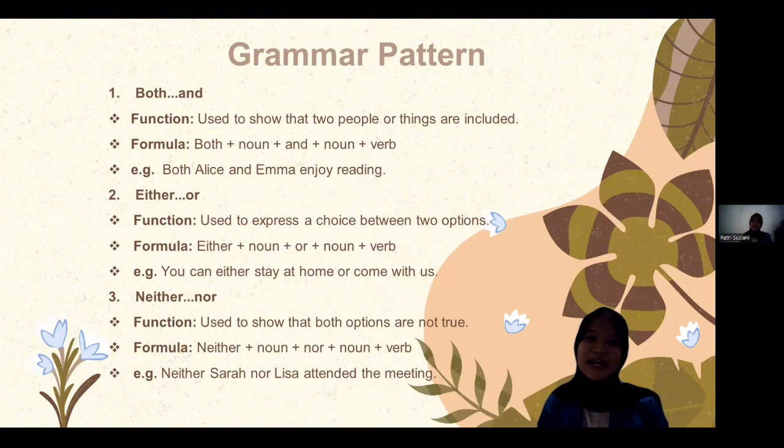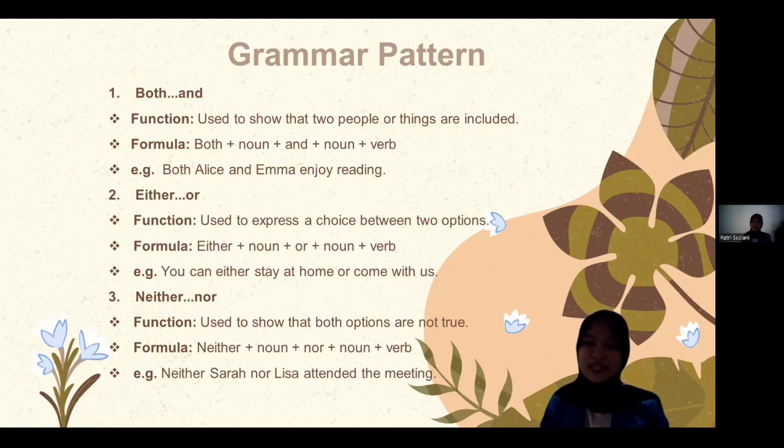Number two, either pairs with or. The function is used to express a choice between two options. The formula is either plus noun plus or plus noun plus verb. For example, you can either stay at home or come with us.